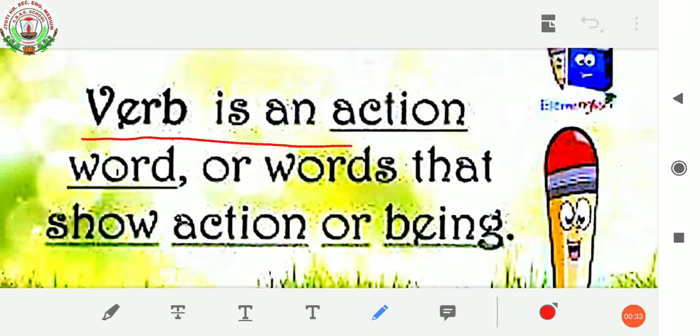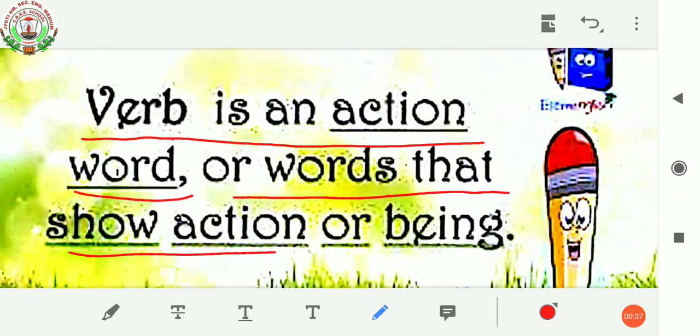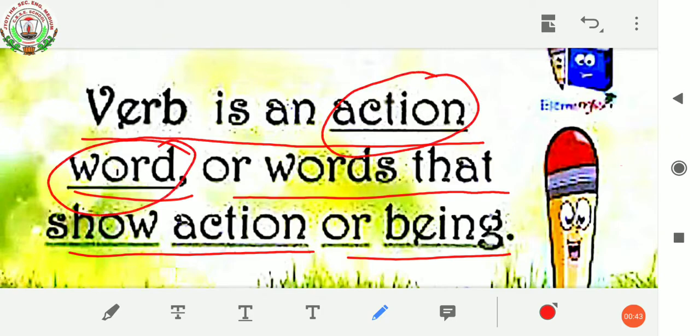A verb is an action word, or words that show action or being. So what does action word mean? Like jumping, skipping, watching, eating, sleeping. These are all action words, which show some action has been done. So simple. Verbs are action words.